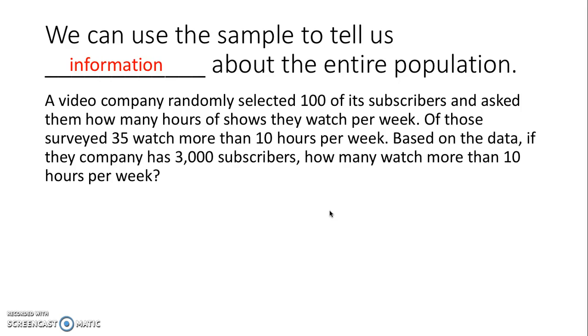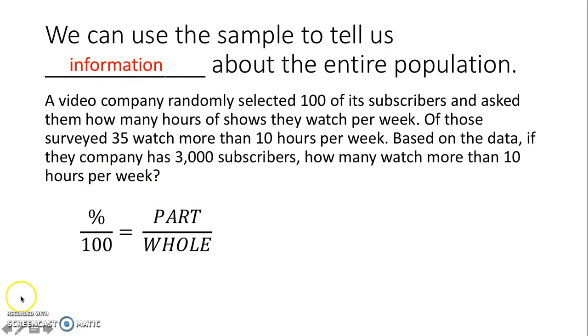populations. So a video company randomly selected 100 of its subscribers and asked them how many hours of shows they watch per week. Of those surveyed, 35 watch more than 10 hours per week. Based on the data, if the company has 3,000 subscribers, how many watch more than 10 hours per week? So remember this little formula, percent over 100 equals part over whole. This is the formula that we're going to use to try to figure out if the company has 3,000 subscribers, about how many more watch 10 hours a week.